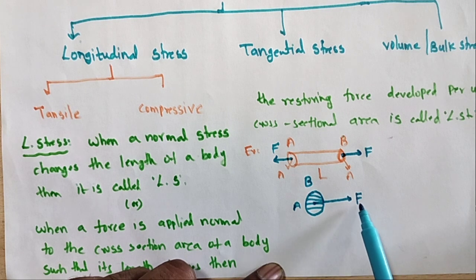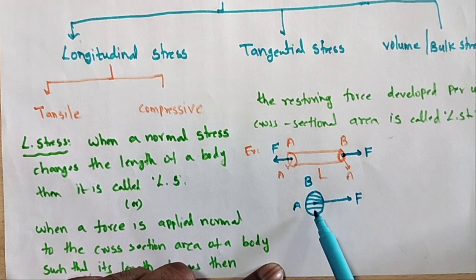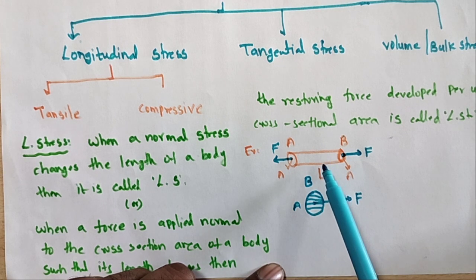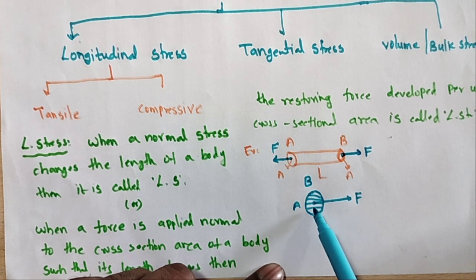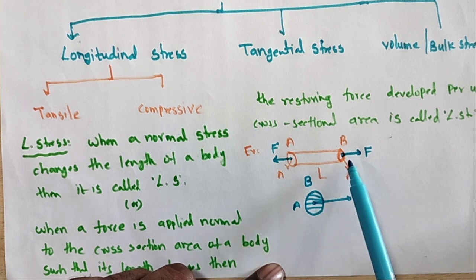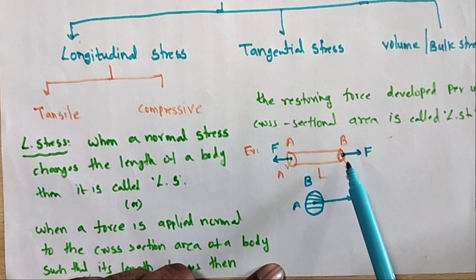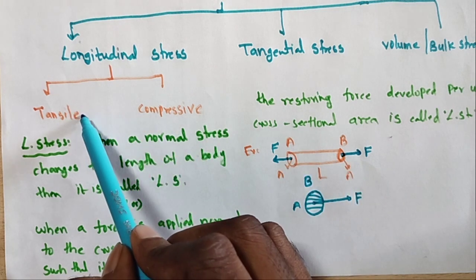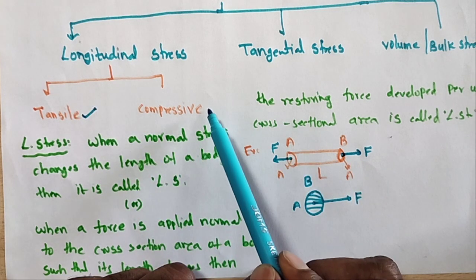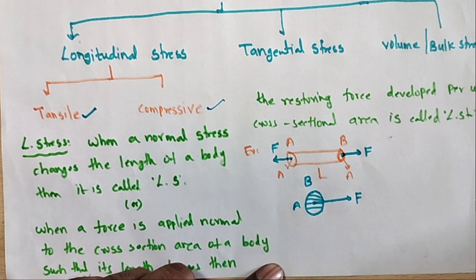When the force is acting on the normal area, the rod changes. Let us take a rubber. When the force is acting perpendicular to the area of the surface, the length changes. If the length increases, it gives the tensile stress. If the length decreases, it is the compressive stress.